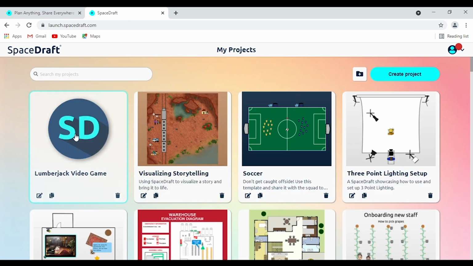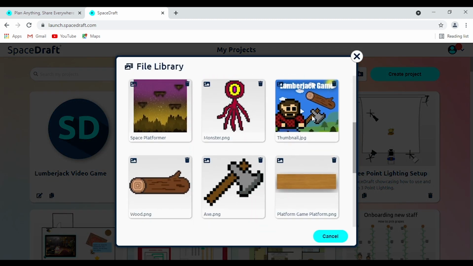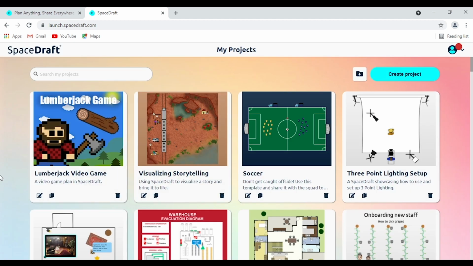We can see our project here is at the very start, but it's kind of bland right now. It needs a thumbnail like these other ones and some descriptions and stuff. So let's click on this little edit button here. And we can browse through some of the images that we already had in there, or we can upload our own, just from wherever ones you've currently made on Photoshop or something, totally up to you. We'll click on this, we'll hit apply, and now we've got a nice little thumbnail there. We can add in a description as well, close it there, and it looks a lot prettier and a bit more presentable. Isn't that nice?